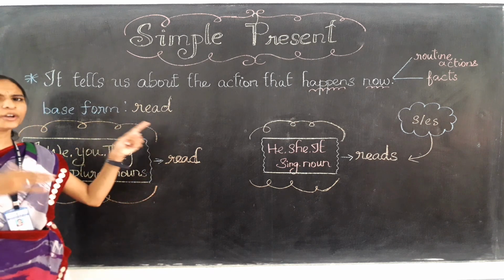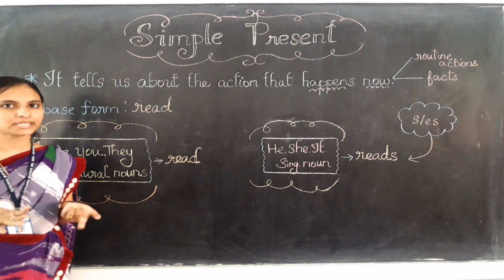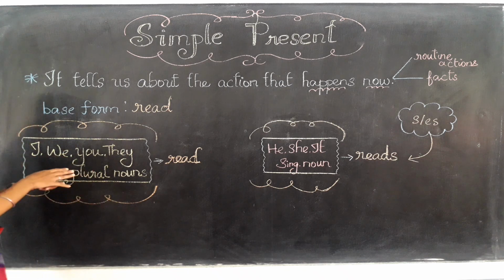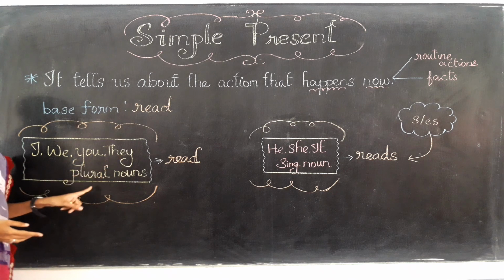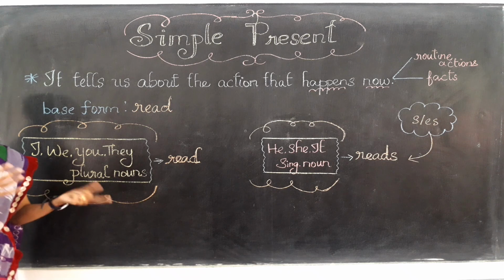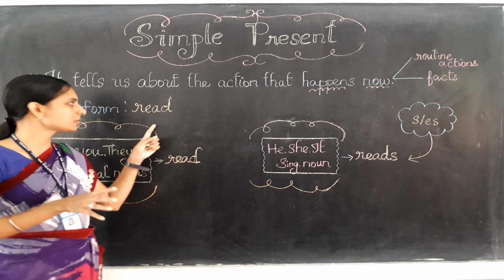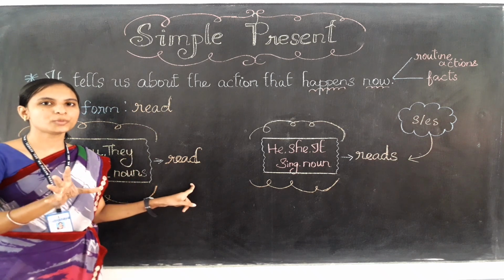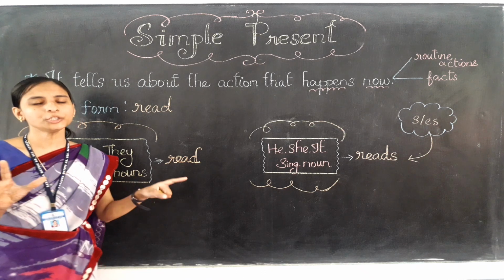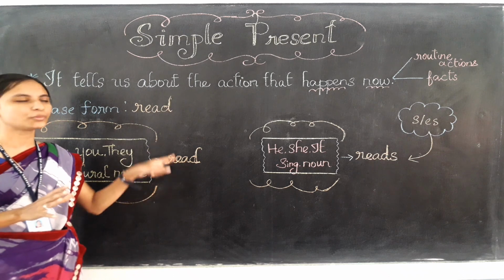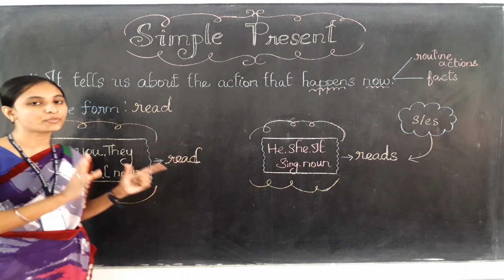Okay, the base form read or any other drinks or need or sleep, talk, any other verbs you can take, and without making any changes we can use to these following subjects, that is I, we, you, they, and also the plural names like children or Ramu and Ravi or Sheila and Meena. So for those plural names we can use the base form as it is. So ஒரு base form ஒரு verb கொடுத்திருக்காங்கன்னா present time la if you are going to use, you no need to make any changes. Read irukna read அப்படியே வரும். Okay, sleep means sleep, talk means talk, go means go, as it is it will come. Okay, for only this subject.